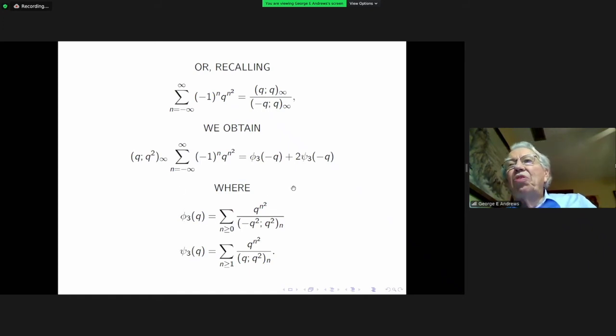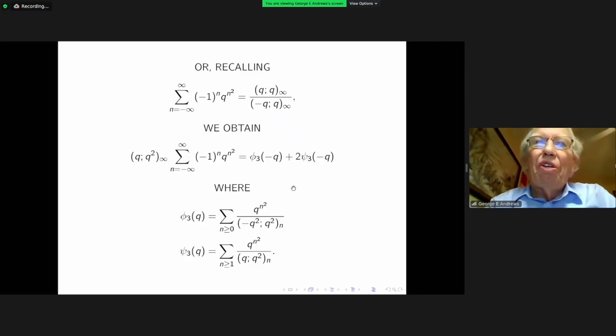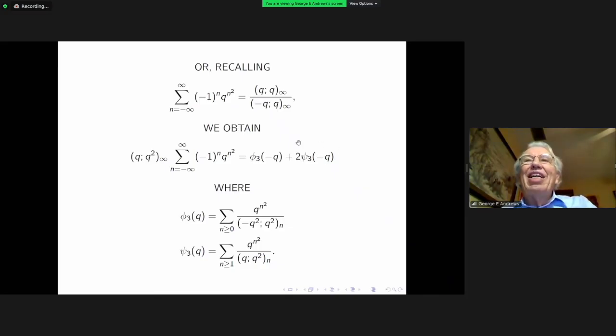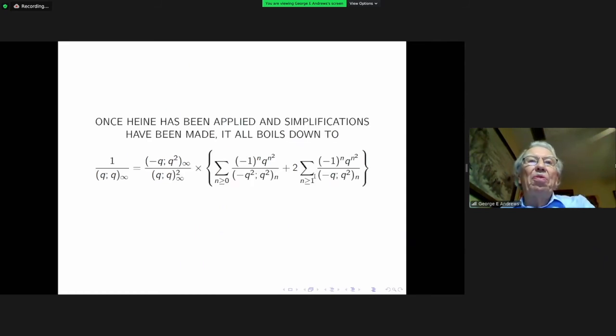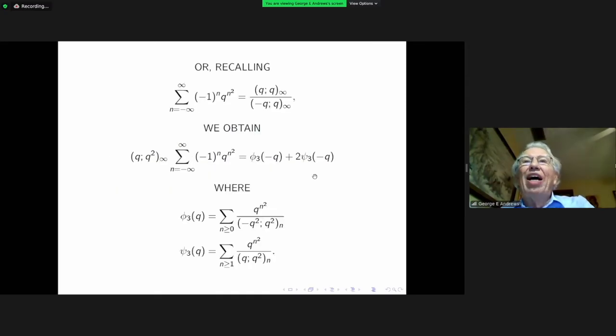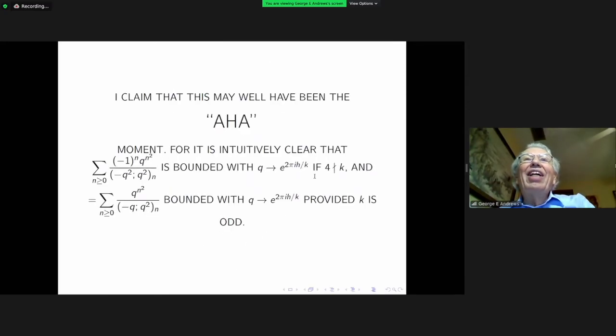The threes have been introduced in the printed version, the edited version of the Lost Notebook that Bruce Berndt and I collaborated on, which takes 5 volumes. We put 3 on these to designate that they're the third order Mach theta functions. But what you obtain is this really strikingly simple identity, even though the proof that we went through started out from this formula for 1 over (q;q) infinity, and it simplifies to that. I claim that this is the aha moment.